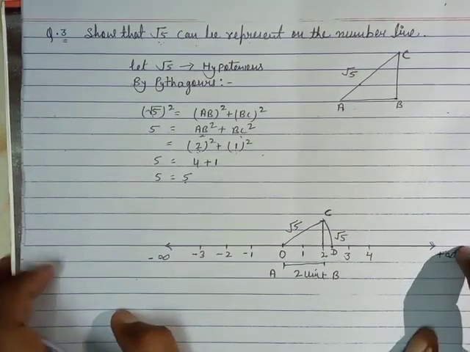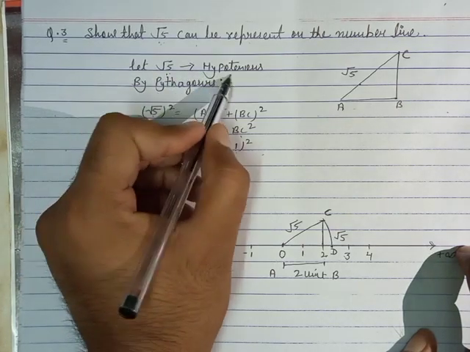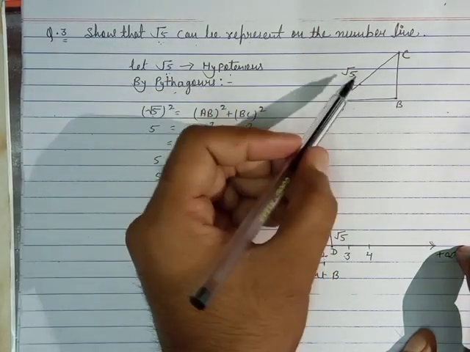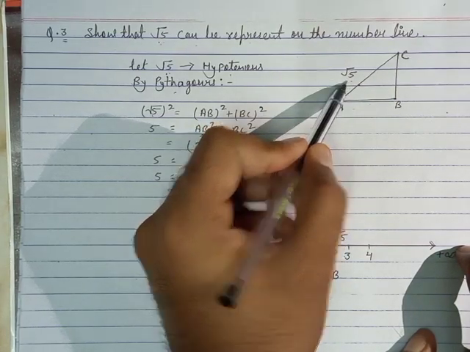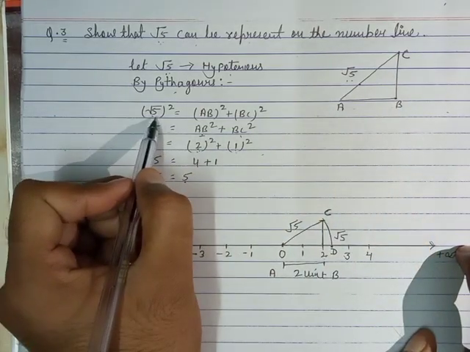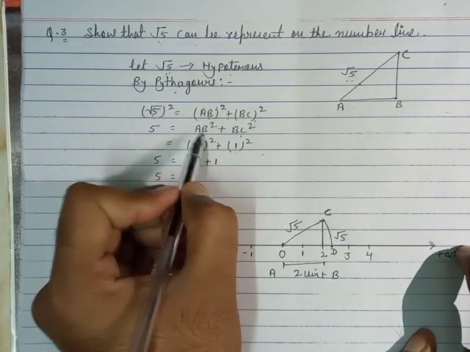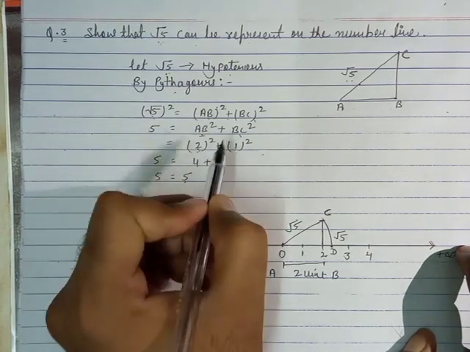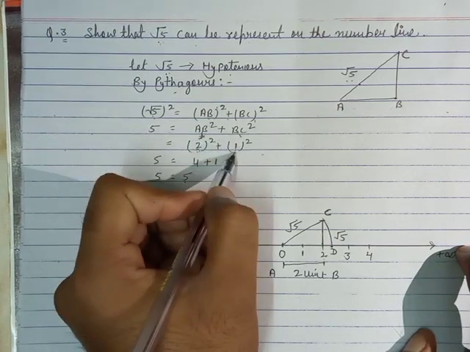Repeat once again here. We want to represent root 5 on the number line, so let us take root 5 as a hypotenuse. Then we apply the Pythagoras. According to the Pythagoras, if root 5 is a hypotenuse, then its square will be the sum of the other two sides. Okay, so root 5 square will be the sum of AB square plus BC square. Now we take the AB value and BC value whose sum will be 5 here, so we choose the AB value 2 and BC value 1.